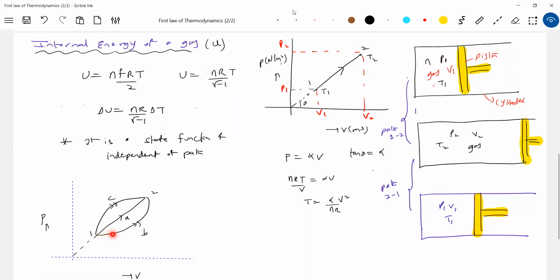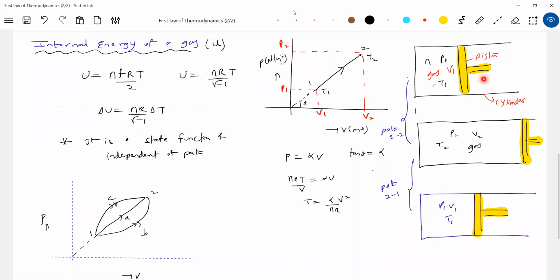Now, how do I move? I'll move the piston in such a way that pressure and volume are related by this equation. So shall I say it's parabolic? What about here? The piston is moved in such a way that the pressure is related by this equation. I think this will also be a parabola, with a positive slope here and a negative slope there. So how can such different processes occur? It all depends on how you move the piston.